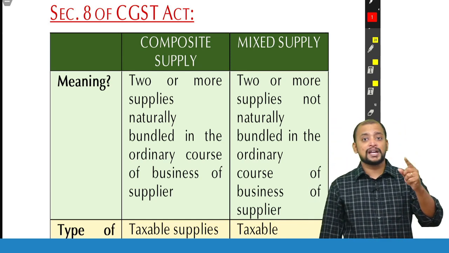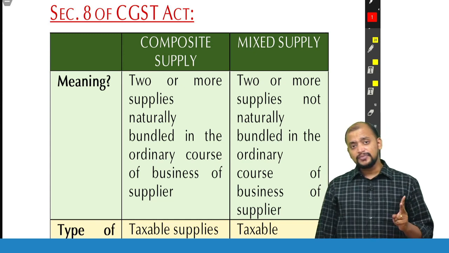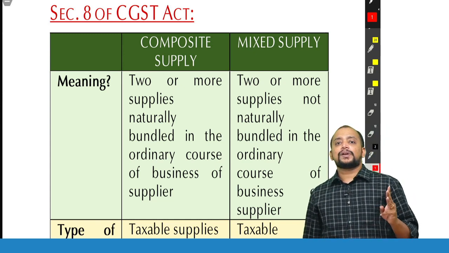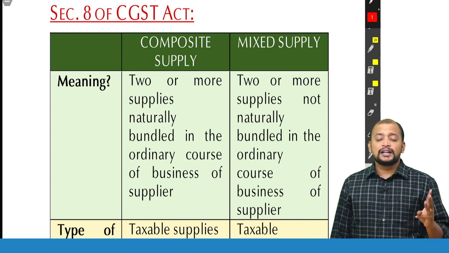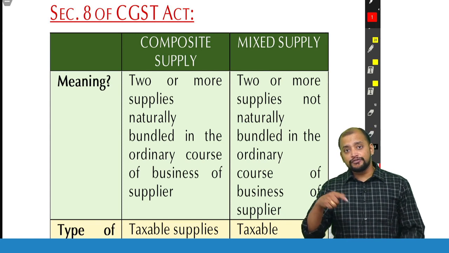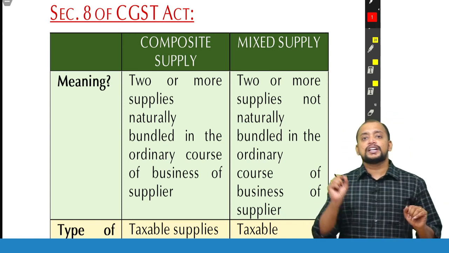So two or more supplies naturally bundled in the ordinary course of business, and then all the supplies must be taxable supplies, and then one of the supplies should be a principal supply, meaning out of these two or more supplies, one should be a principal supply. Then it will be called a composite supply.